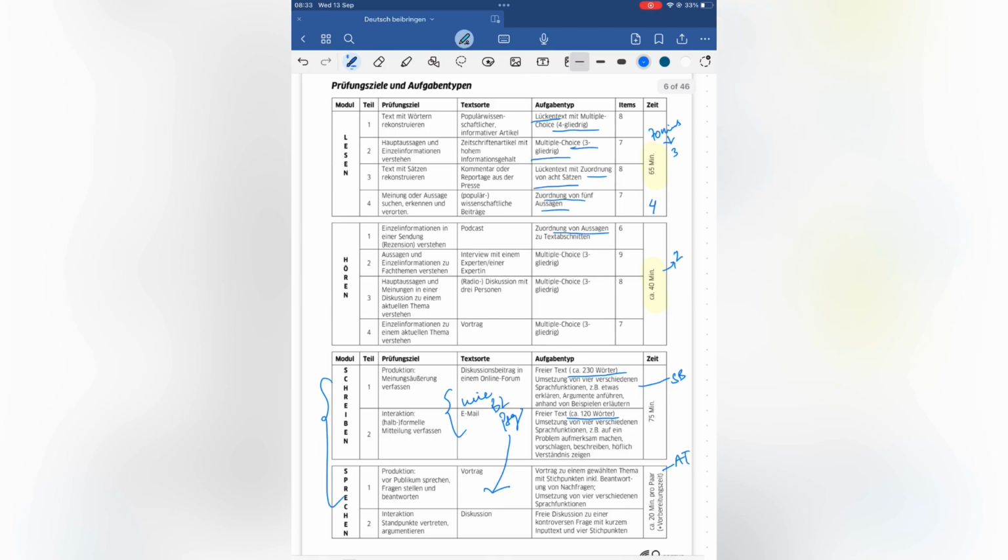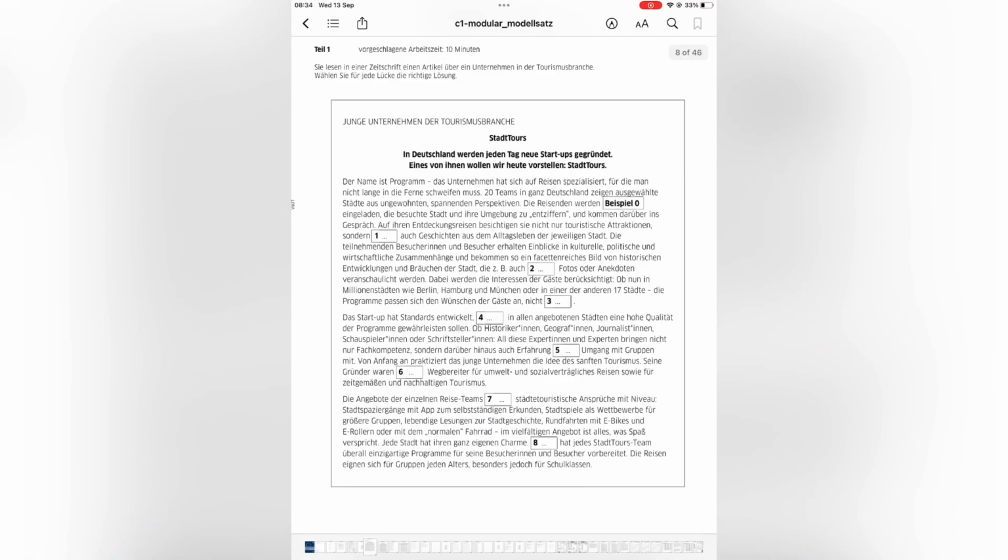But it will be easier because we are familiar with the B2 pattern, and just like in B2 they have also given us einmaliges Hören and zweimaliges Hören, and that will be first and third, and second and fourth would be 2 times. Schreiben and Sprechen are pretty much the same as B2, only the part where we have to write, there we have a word limit. Let's discuss this in more detail.